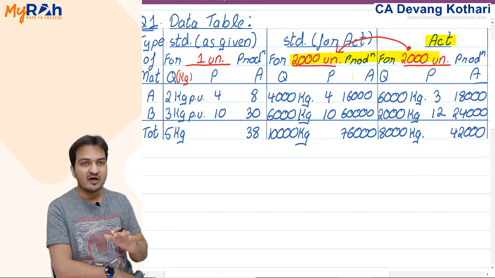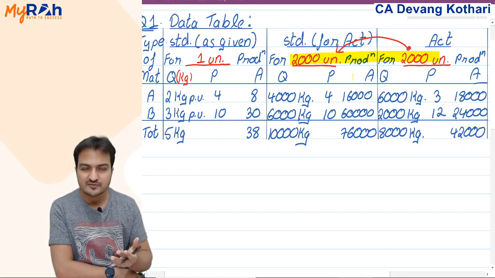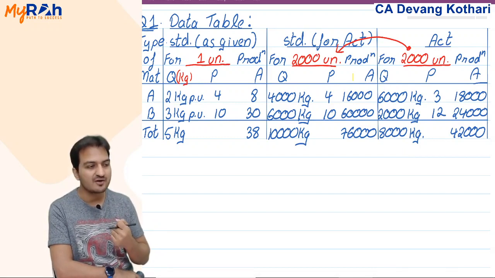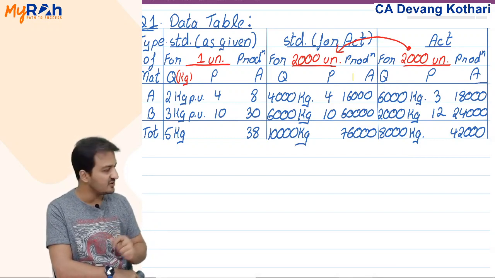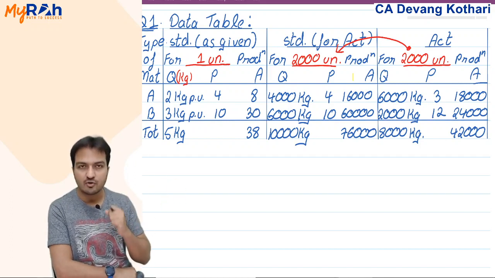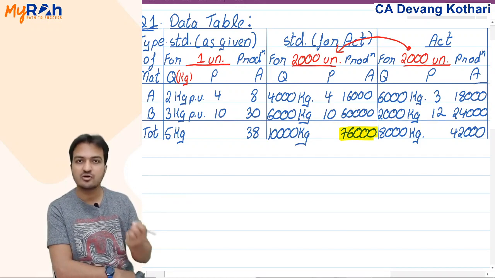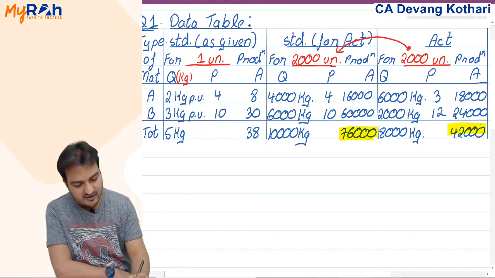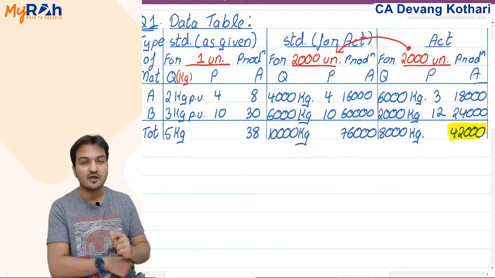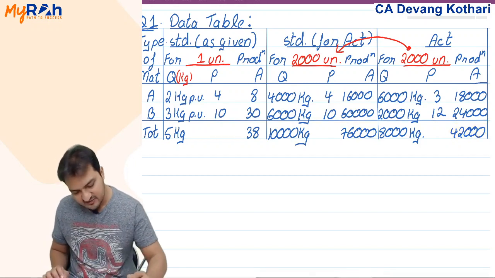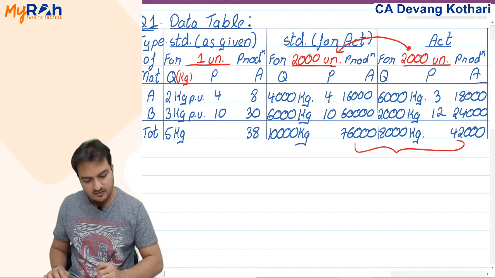So have I incurred extra cost or have I saved cost? Well, naturally, you see that I have saved cost. How much did I save? I was supposed to incur material cost of 76,000, but I have actually incurred only 42,000. I have actually saved cost. How much did I save? Well, this difference is the cost that I saved.